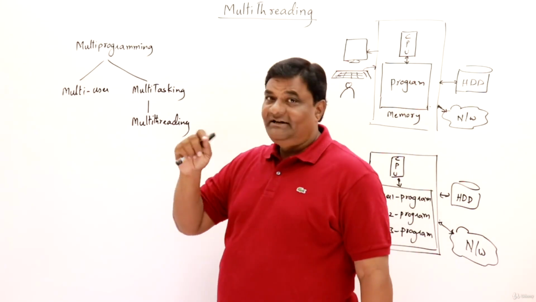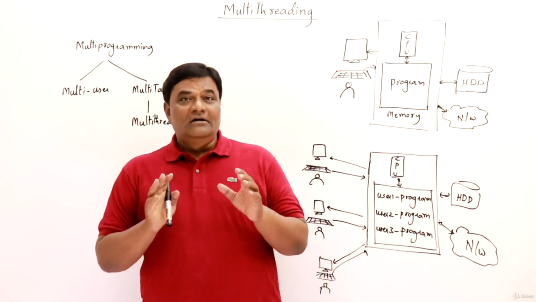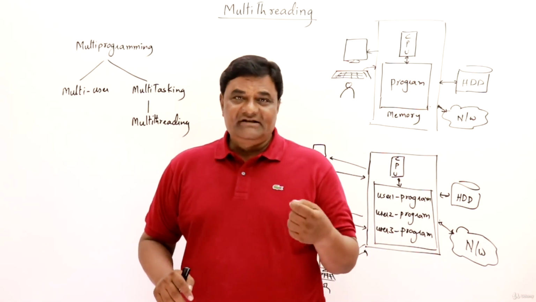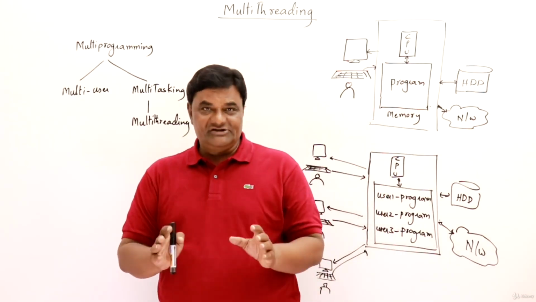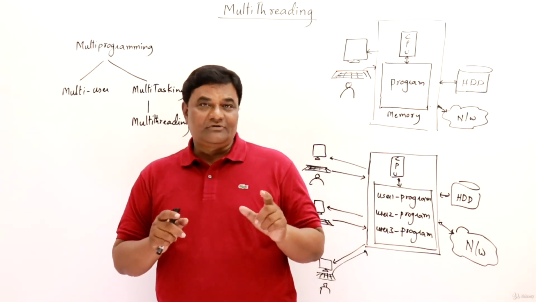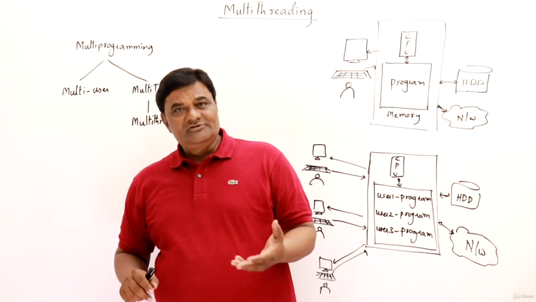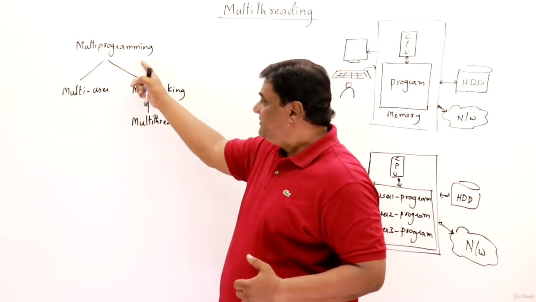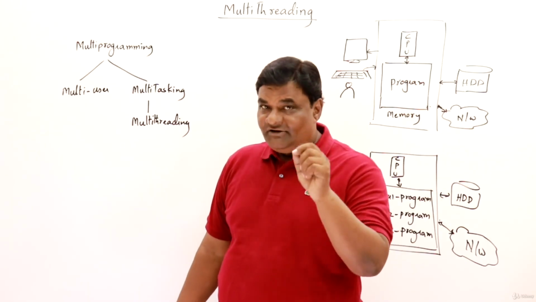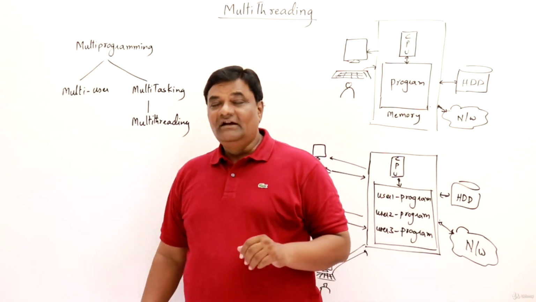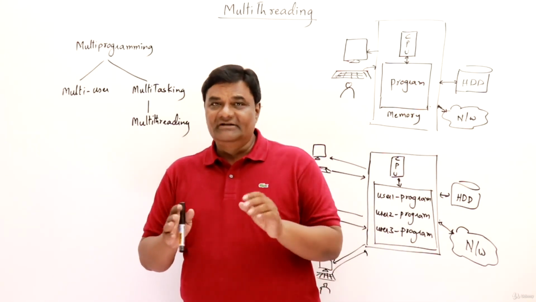Here I have multiprogramming. What is multiprogramming? Running more than one program, that is multiple programs, on a single computer, that is a single machine, is multiprogramming. There are different forms of multiprogramming. One form is multi-user, that is more than one user using the machine simultaneously and running their own programs simultaneously.